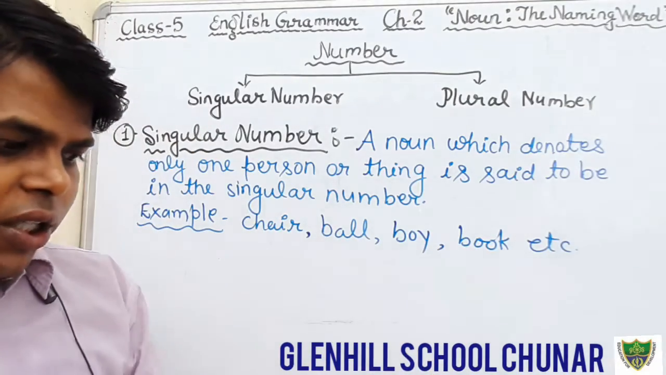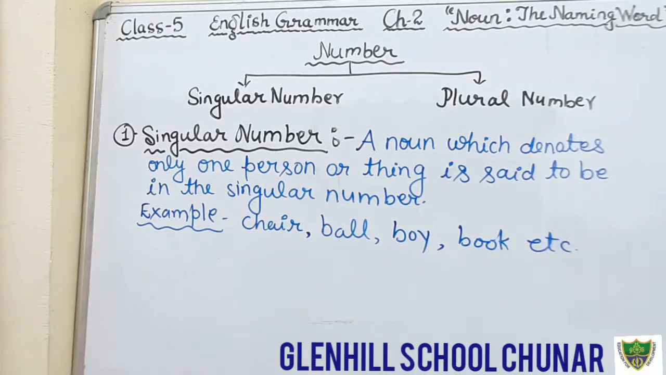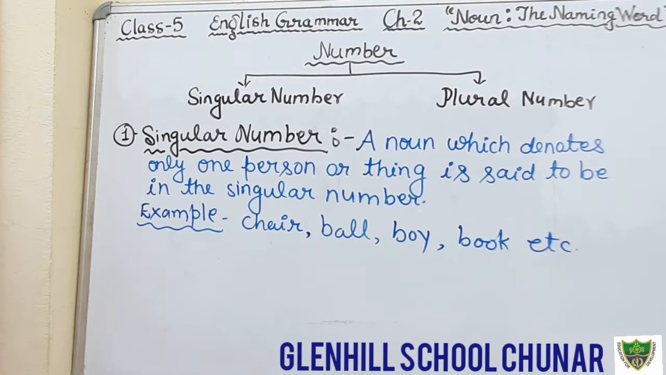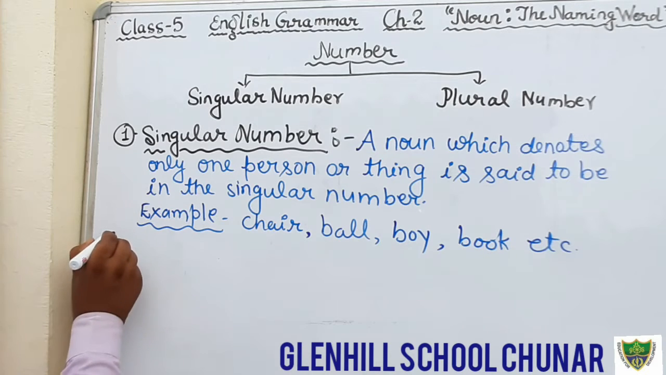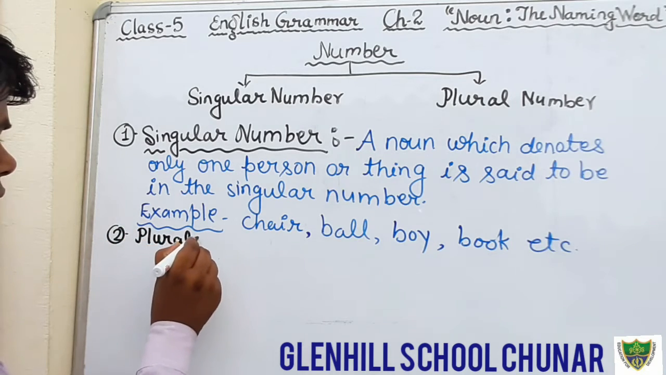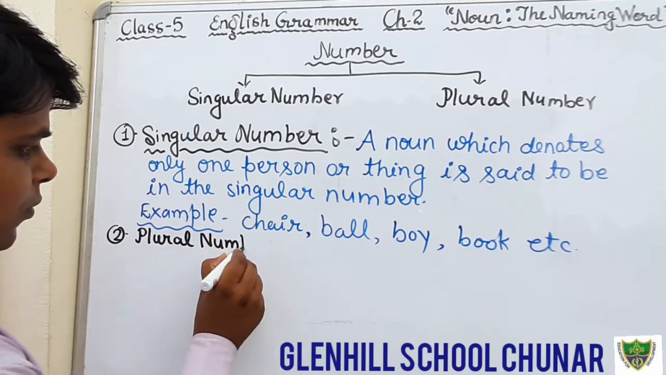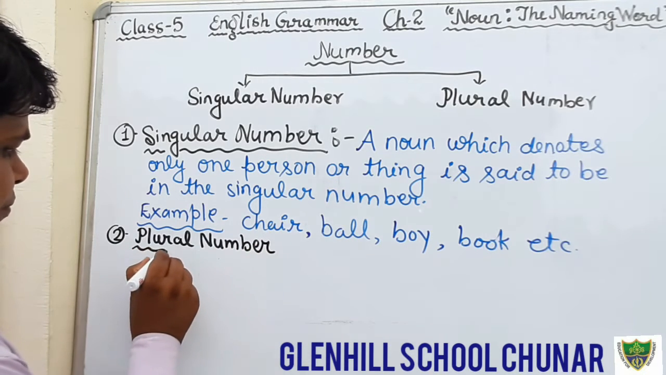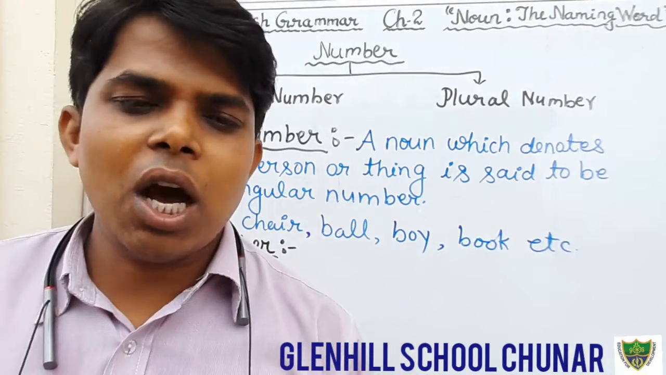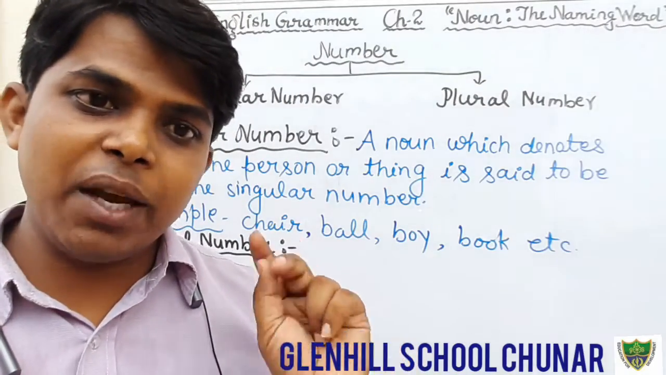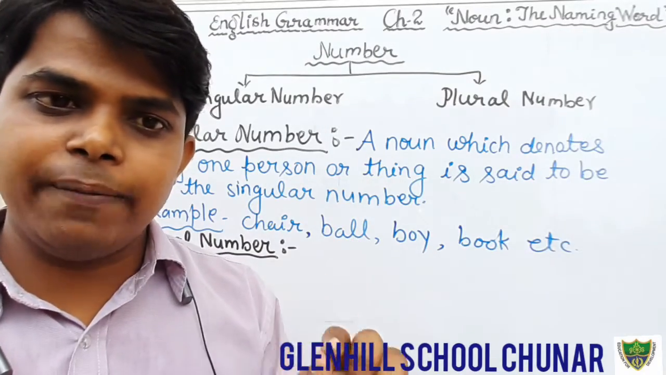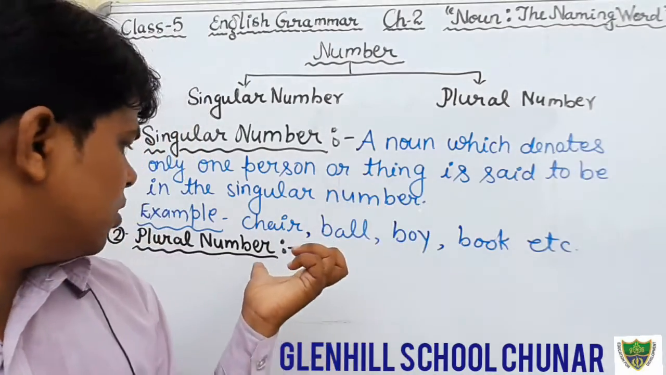Okay students, just write down this, and after that, next heading, write down the plural number. As I have told you, the nouns which denote more than one, it may be two, maybe three, maybe infinite. If it is more than one, that is known as plural number.